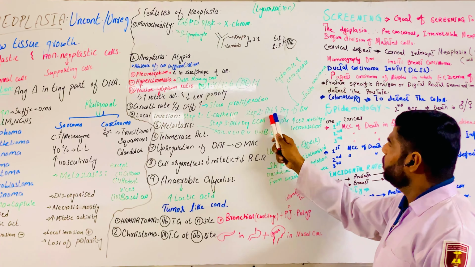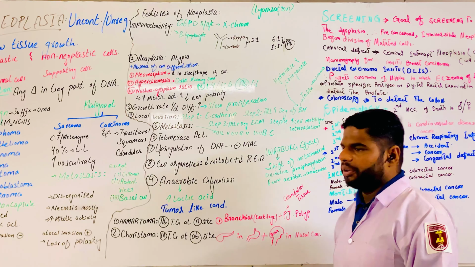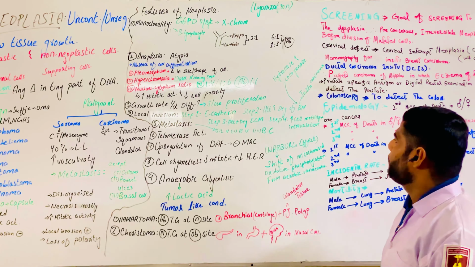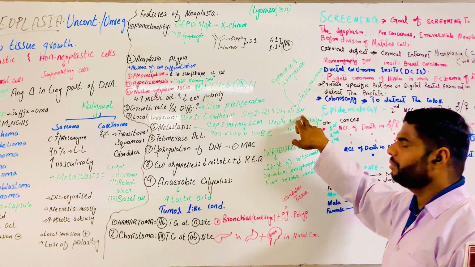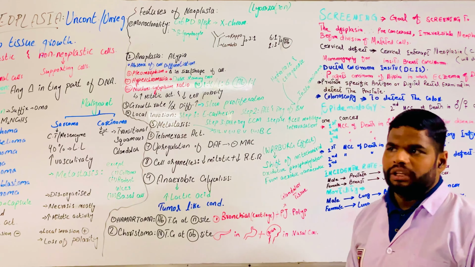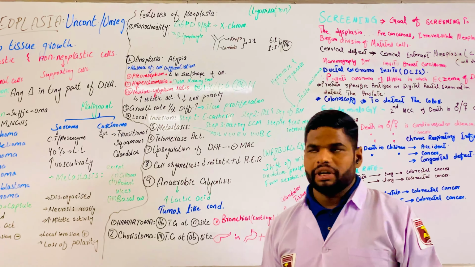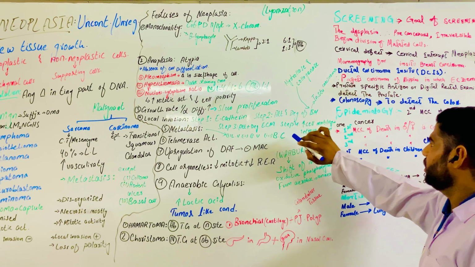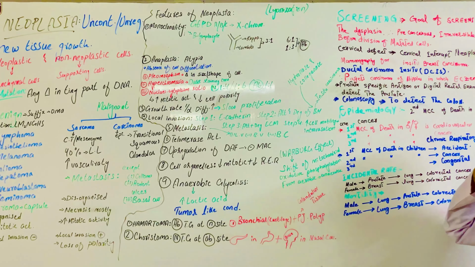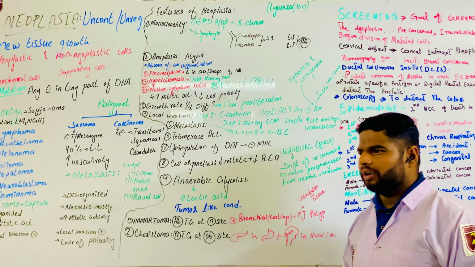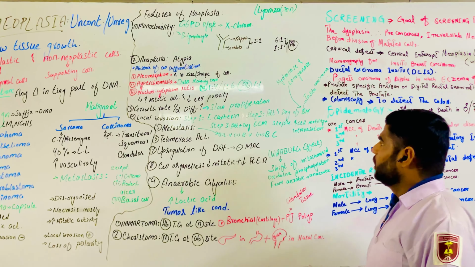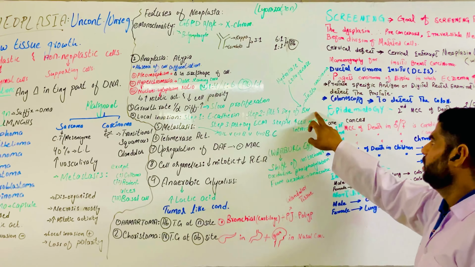Step 2, we have attack or degradation of the basement membrane. It is a very important feature clinically or medically. The degradation of the basement membrane occurs through enzymes called hydrolase and collagenase. They are the enzymes that help in the degradation. And it is clinically important because there is a carcinoma, carcinoma in situ, which does not degrade the basement membrane.